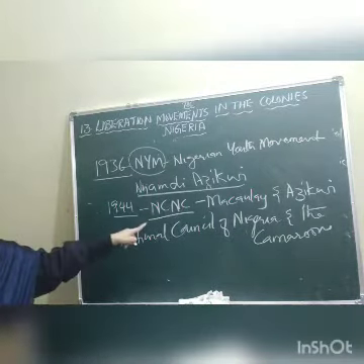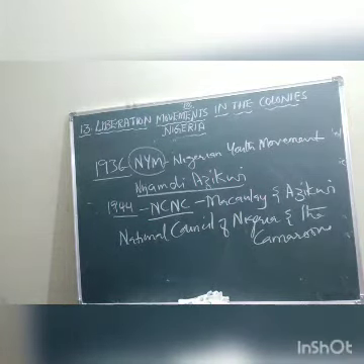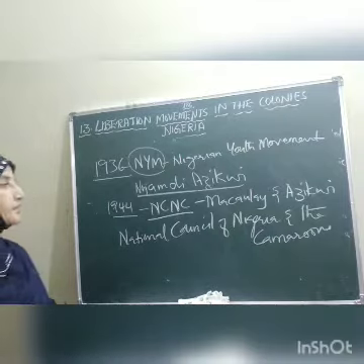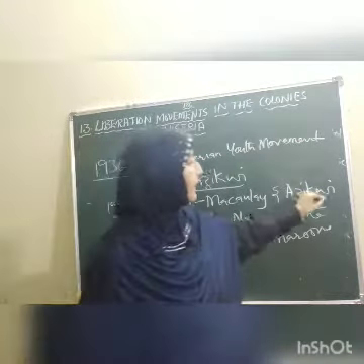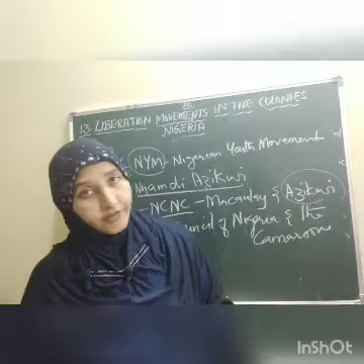So very soon what happened? This person, Azikiwe, became one of the important leaders of the Nigerian Revolution.